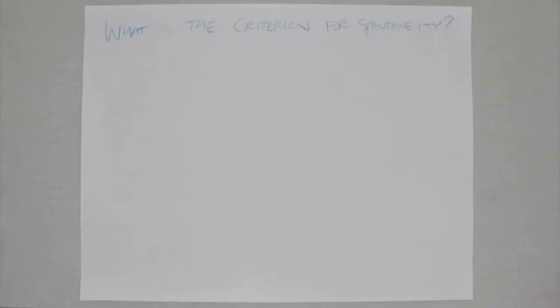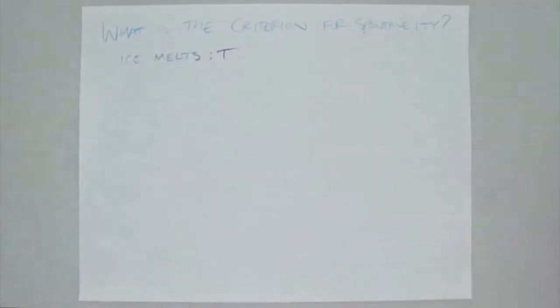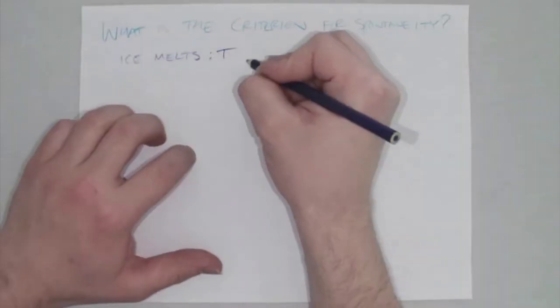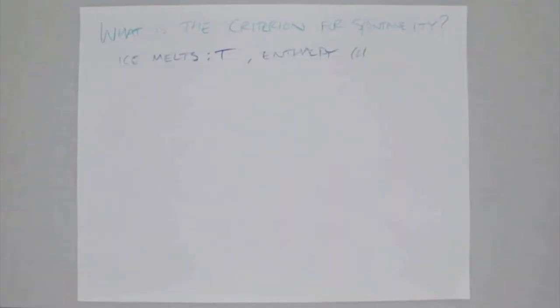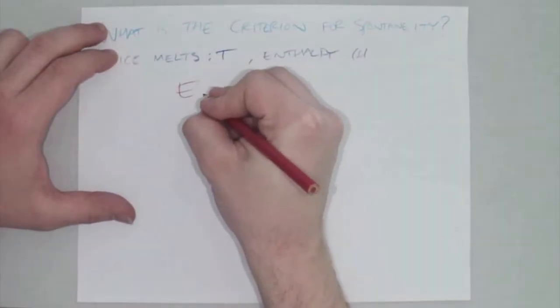So with those pieces in mind, we can think about what is the actual criterion for quantifying spontaneity. Well, when we're thinking about how ice melts, we know that has something to do with temperature, because that has to happen above 0 degrees C. You can also think about how enthalpy is involved. Putting that together, we finally end up with our original term, entropy.